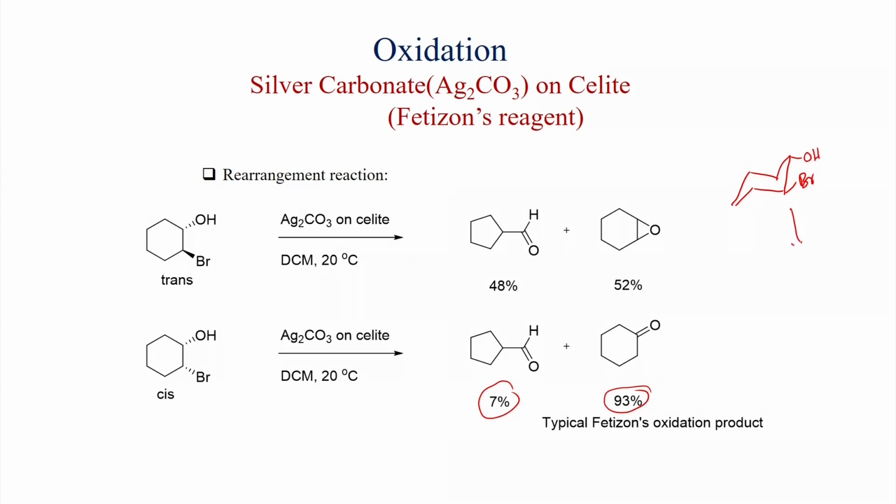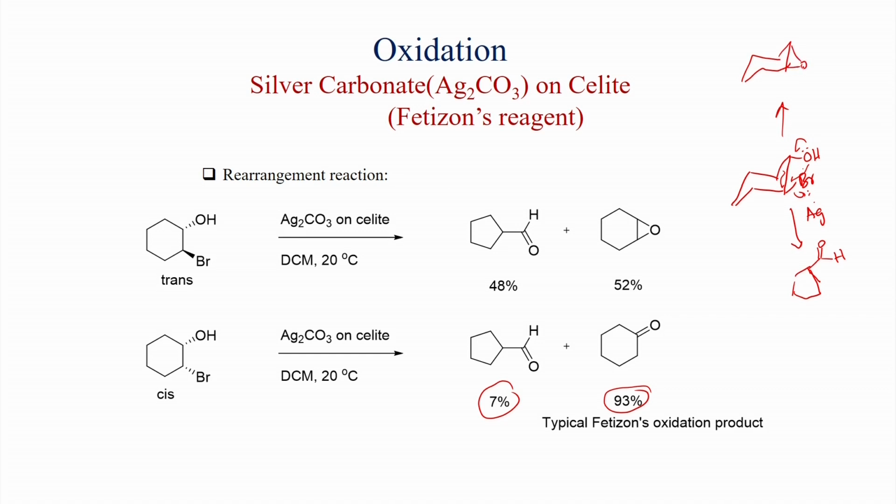So, generally the bromo compound binds to the silver, and this bromo compound gets activated and then a rearrangement will happen and you get this compound, cyclopentane carbaldehyde. Also there is a possibility of the epoxide because they are trans, so you can also get the epoxide.